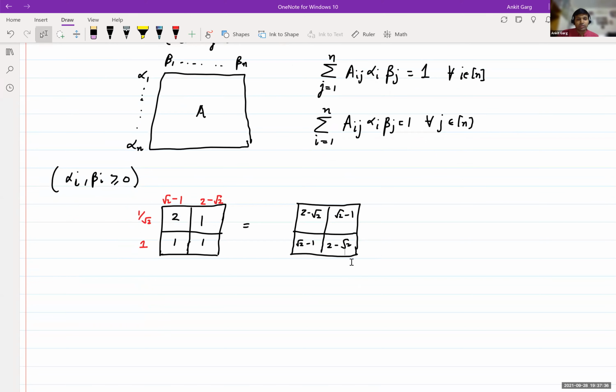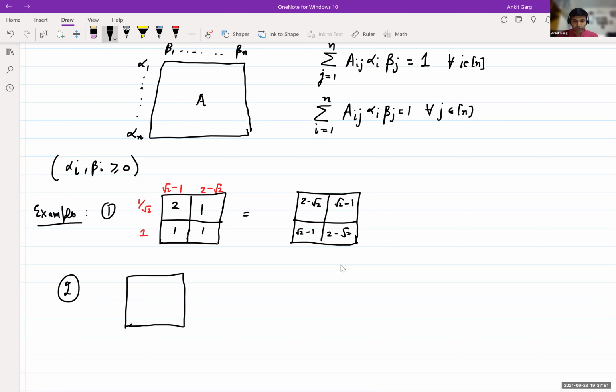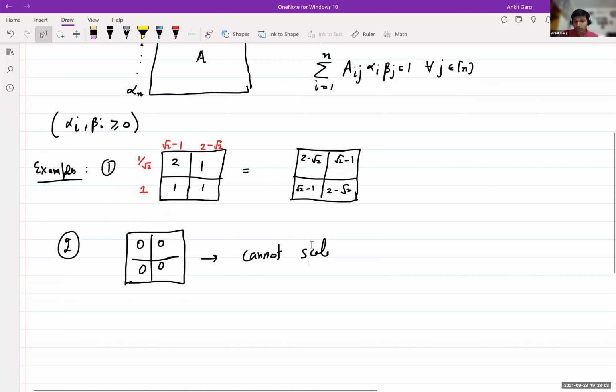So this is when we can scale. Of course, if you have an all zero matrix, then we cannot scale it, right? The matrix will always remain 0. Also, if any of the rows or columns is all zeros, then also we cannot scale, right?